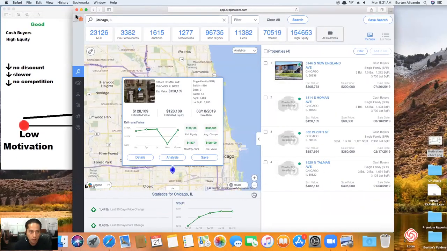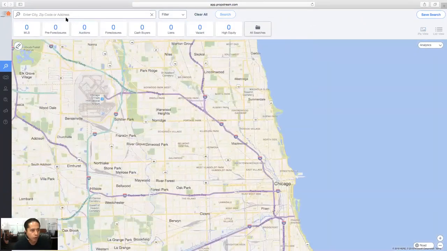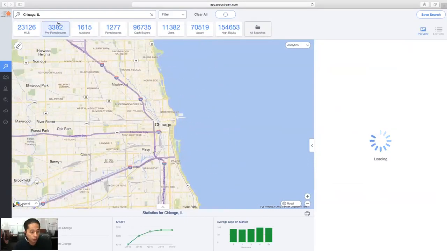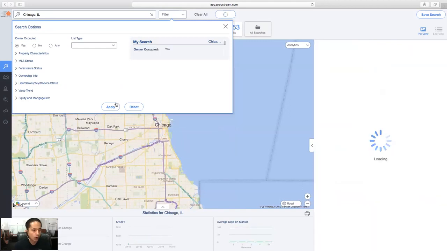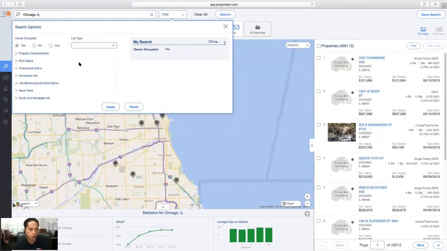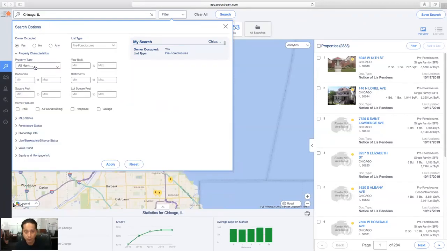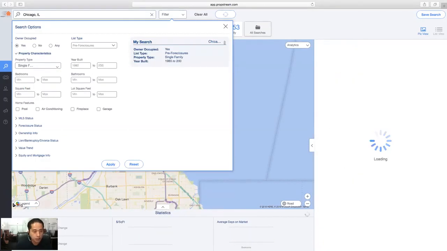What you can do in our system is similar. Instead of filtering a cash buyer, you would just filter for a pre-foreclosure or an auction or a foreclosure. So for this example, let's do pre-foreclosures. So I can, after getting my results in Chicago, go to filter, and this time create a whole different predicament. Owner occupied, pre-foreclosure, so that way if we knock on the door, we know the owner's there. Since I have my buyers already lined up, I'm looking for a single family property built in 1980 to 2000.